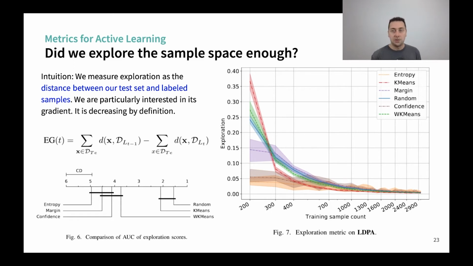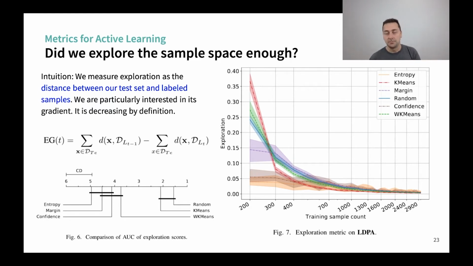And what we can look at, when we have this independent test set, is the distance to the nearest neighbor of each of the samples in the labeled set. The more we explore the space, the more this distance will decrease. And that's what we see here. So we look at the difference between each iteration because it's strictly decreasing. What we see is that it actually goes low very fast, and it can give us an intuition about how well we have explored the space.